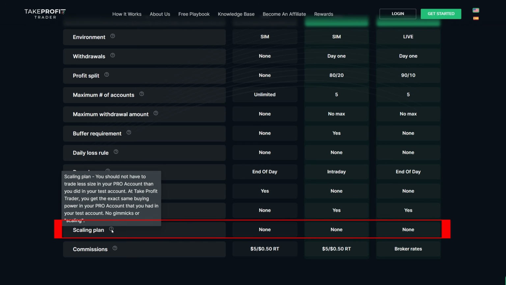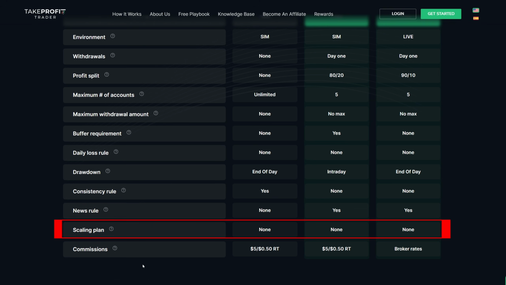Well, what about the scaling plan? Well, you should not have to trade less size in your pro account than you did in the test account. At Take Profit Trader, you get the exact buying power in the pro account that you had in your test account. No gimmicks, no scaling. Well, that still does not address that micro scaling rule.